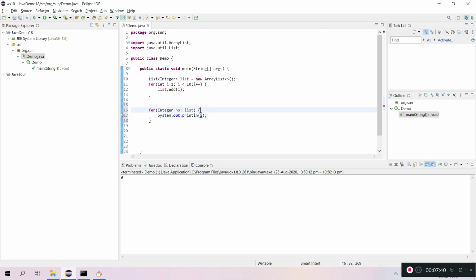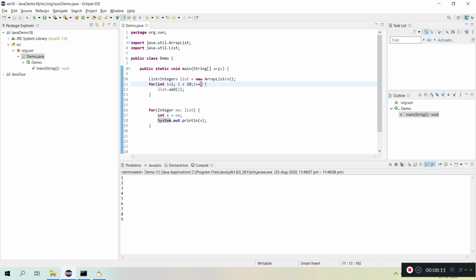Here I am taking it into some x value and I am printing here. So first I added 1 to 9 values into the list, and from that I am retrieving and printing here.